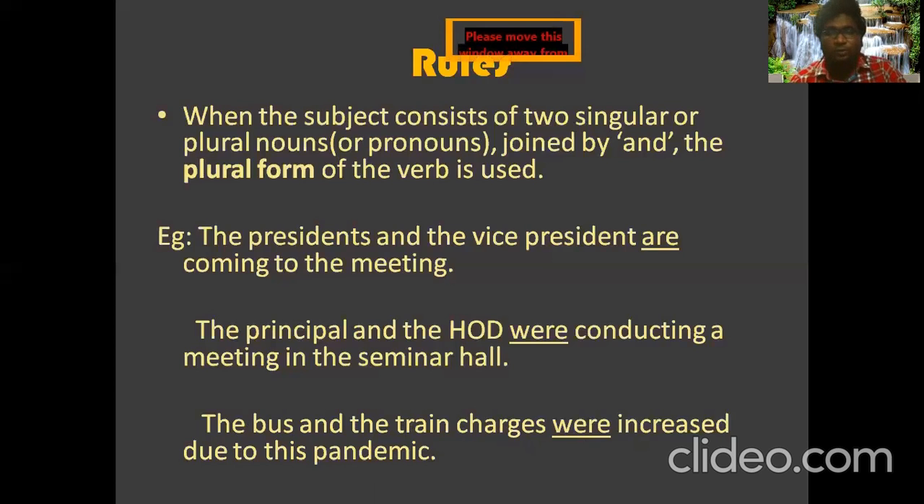The first rule is here, very clear, don't forget. When the subject of a sentence, singular or plural, consists of two singular nouns or two plural nouns that are joined by 'and', then we have to use the plural form of the verb. This is what rule number 1 is all about.